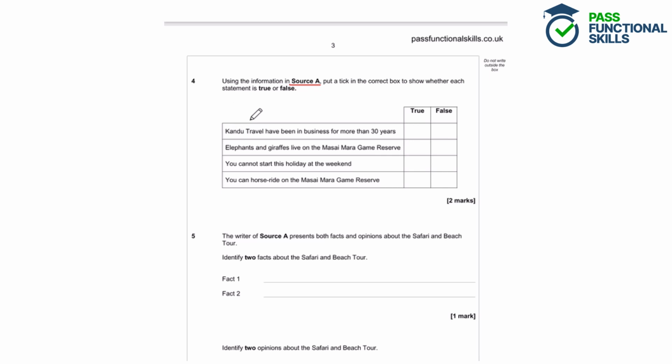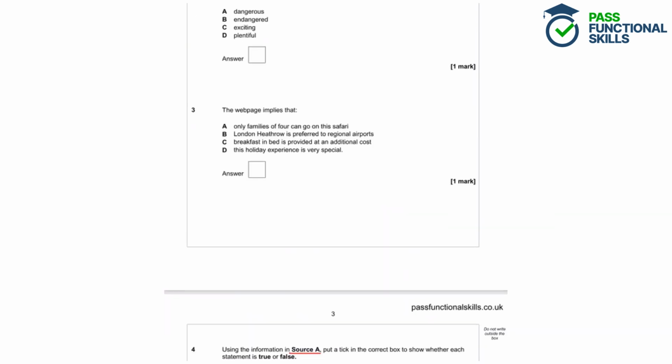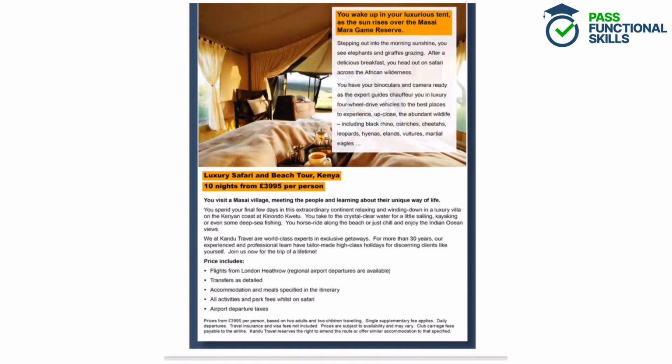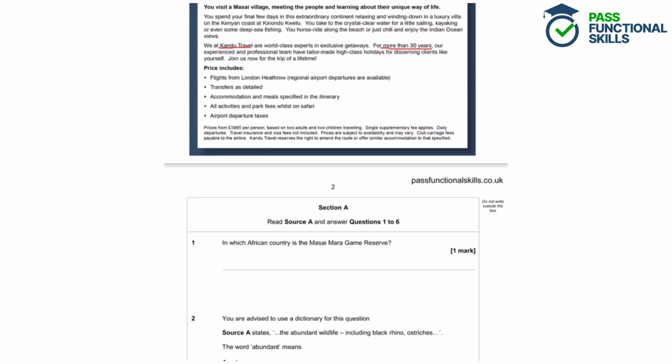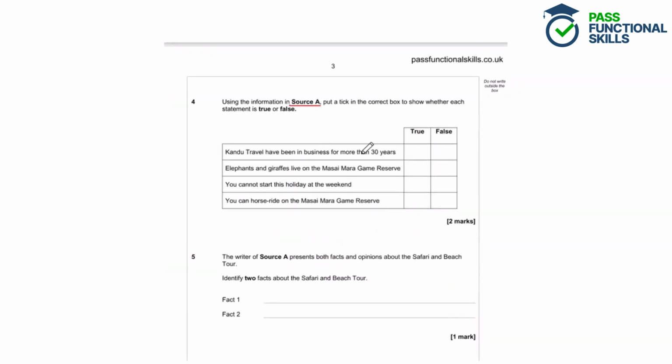Can Do Travel have been in business for more than 30 years? So let's have a look at the text and scan it for mentions of how long Can Do Travel have been in business. So Can Do Travel have been in business for more than 30 years. So that statement is true. For more than 30 years, our experienced and professional team have tailor-made high-class holidays. So yes, Can Do Travel have definitely been in business for more than 30 years.